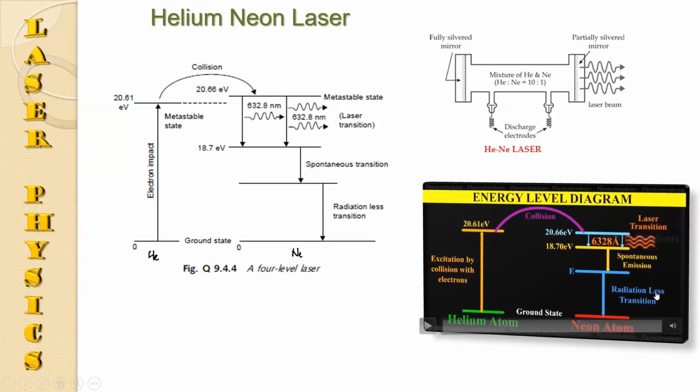It is a radiationless transition. In this case, the main advantage is that the spontaneously emitted light or the stimulated emitted photon cannot be absorbed by the neon atom in the ground state.